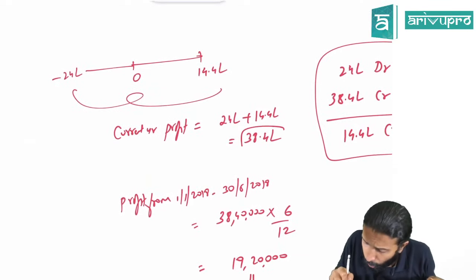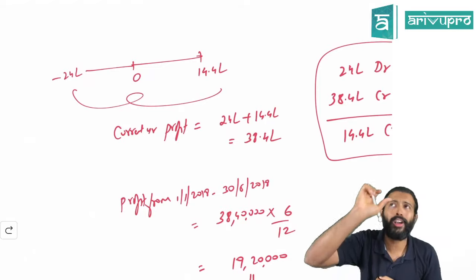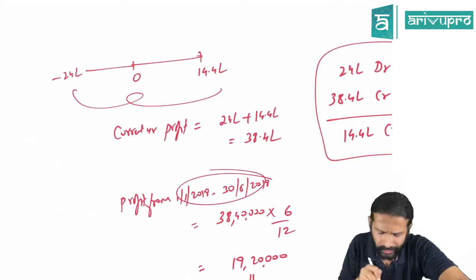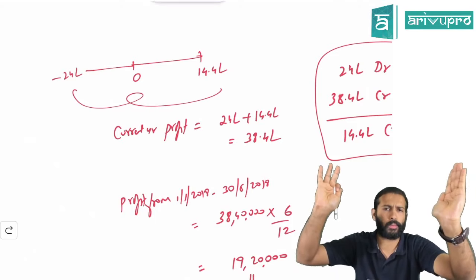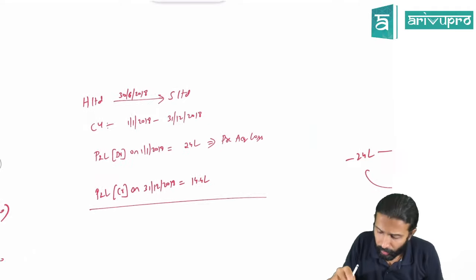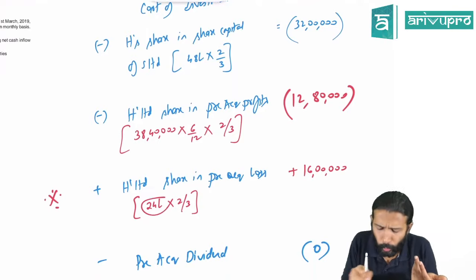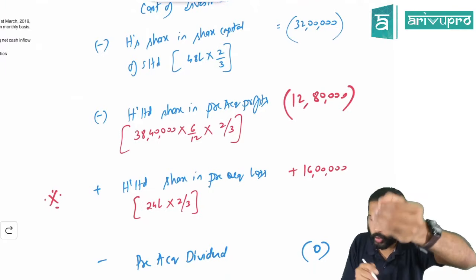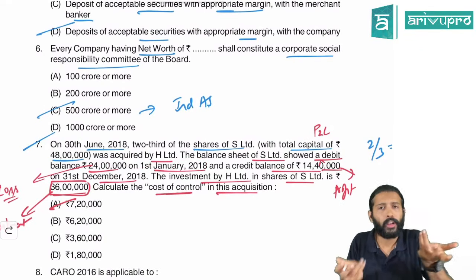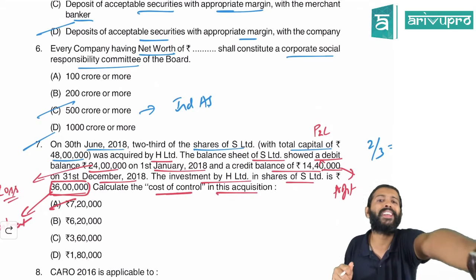Because you have the profit. This 38 lakh 40,000 is a profit for the whole year. I want it only for the pre-acquisition period. My pre-acquisition period is only from 1st Jan to 30th June. Hence, I did 6 by 12 here. Your question is, sir, why are you not doing 6 by 12 on 24 lakh? I don't have to prorate this number. Why? 24 lakh is the loss balance on 1st January. On 1st January, was I a shareholder? No, I became a shareholder only on 30th June.